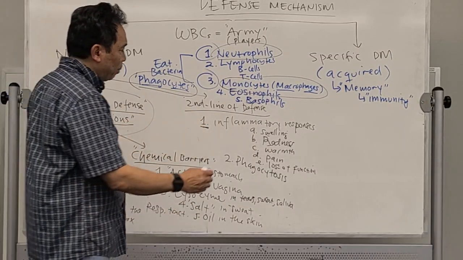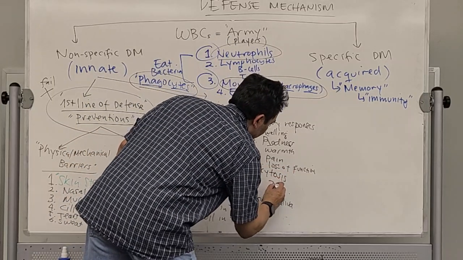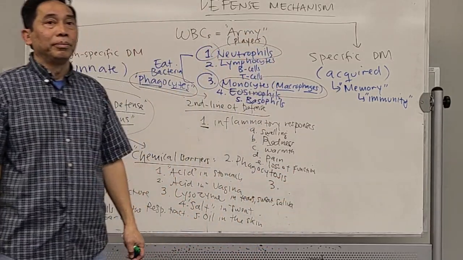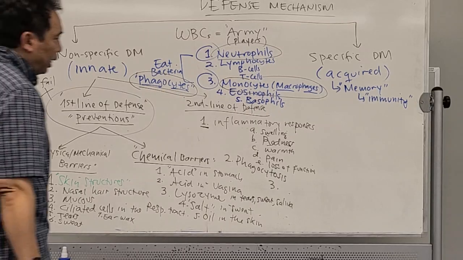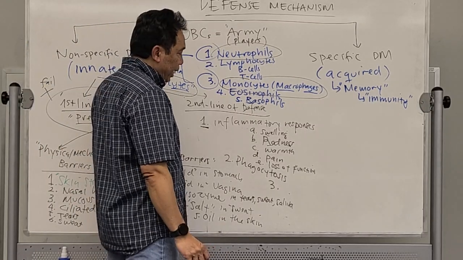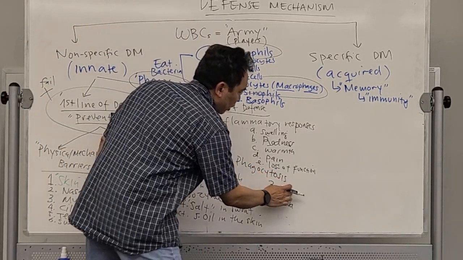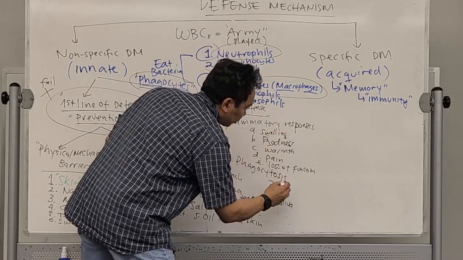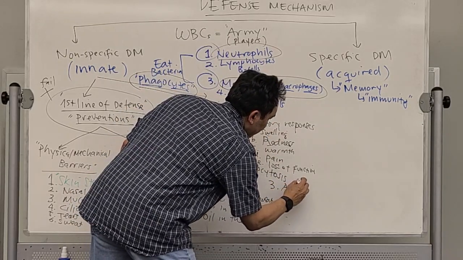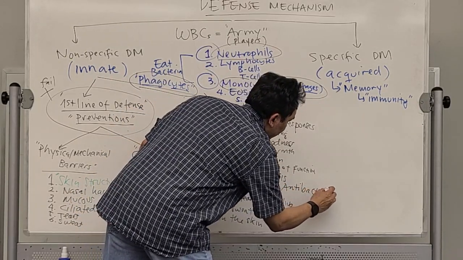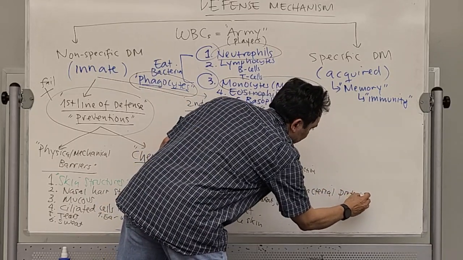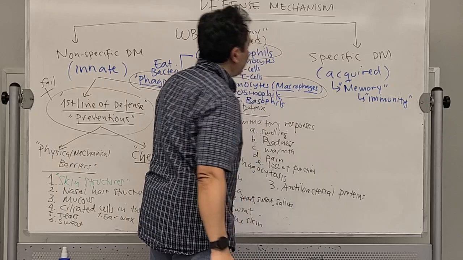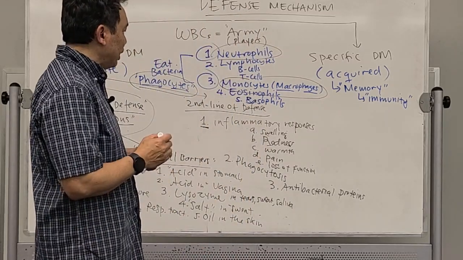Now, after that, what happened? The third action will be the production of what we call the antibacterial proteins. Okay, so our body will produce the proteins.